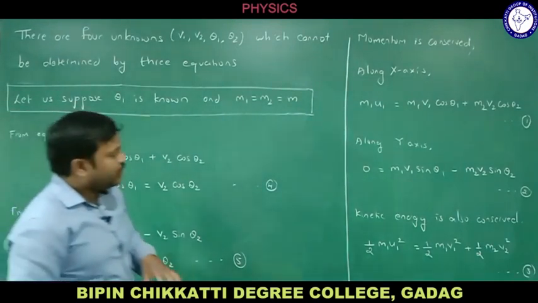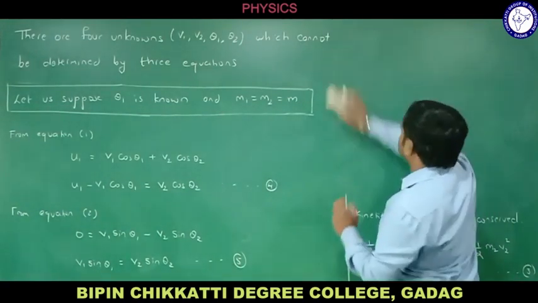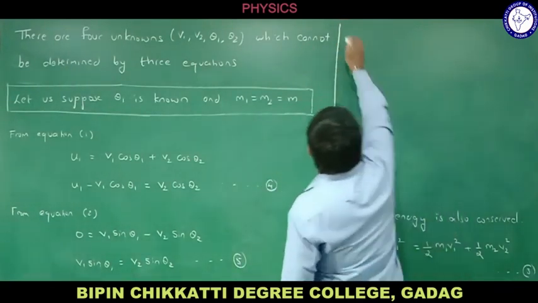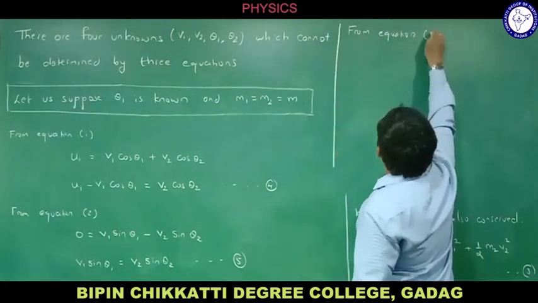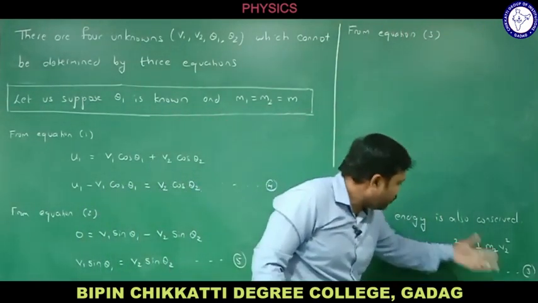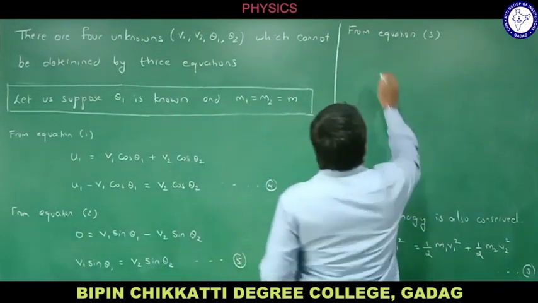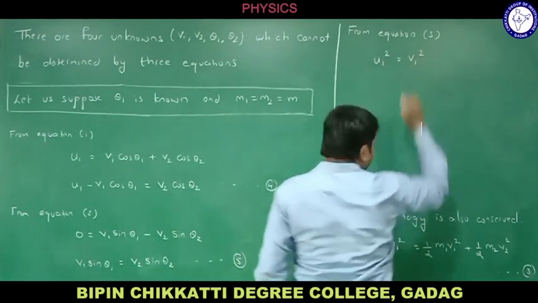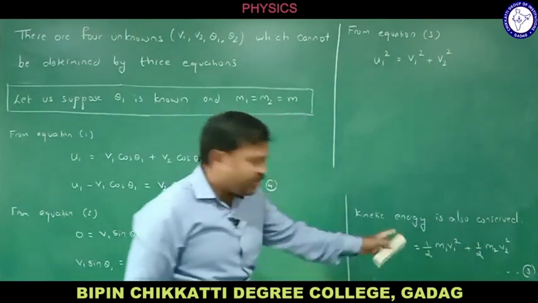Okay, next. Let me take equation 3 now. So we have converted equation 1 and 2. Let me go with equation 3. From equation 3, M will get cancelled. Even half will also get cancelled. So what is remaining here? U1 square is equal to V1 square plus V2 square. So half M will get cancelled.